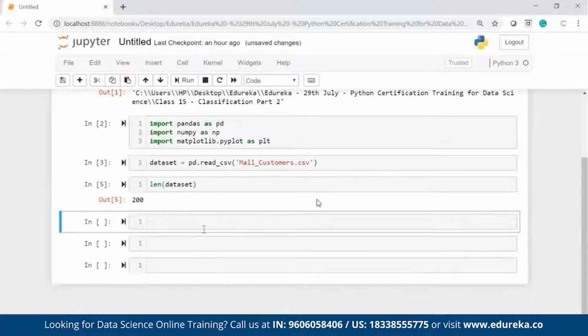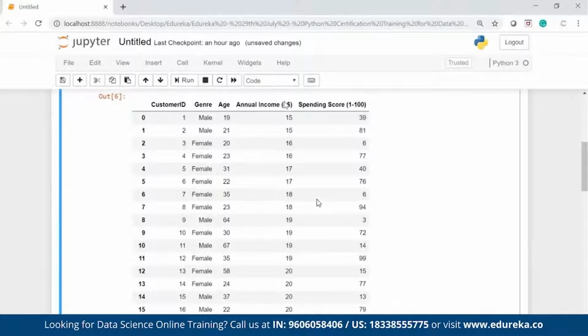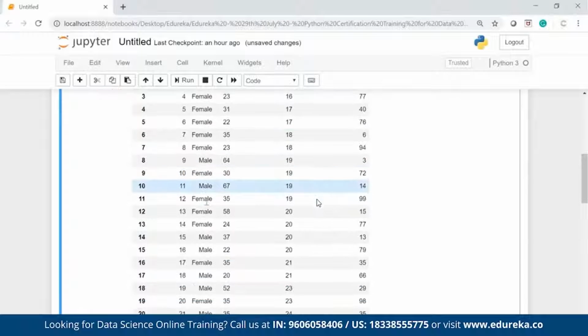Things are good. Now I want to select annual income and spending score because I want to cluster my customers based on annual income and spending score. So I will slice these two columns and create a new array, and I will use that array to create the clusters. How to do that? Let's do that.